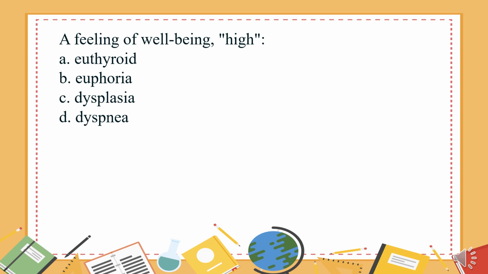A feeling of well-being. A. Euthyroid. B. Euphoria. C. Dysplasia. D. Dyspnea. The answer is B. Euphoria.